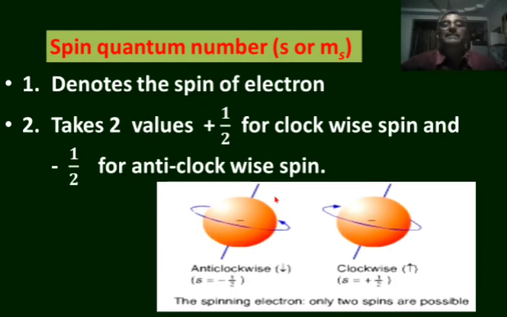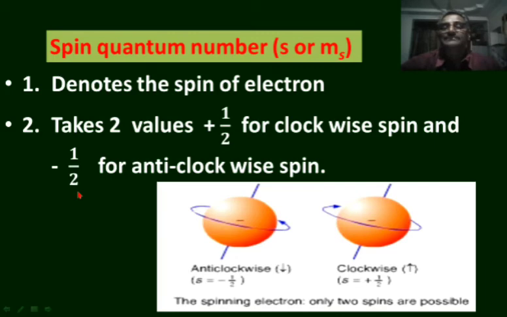Another one is spin quantum number. This spin quantum number was suggested by the scientists in order to represent the spin of electrons. A revolving electron spins around its own axis. There are two possibilities of spinning of electron, one in the clockwise direction and the other in the anti-clockwise direction, opposite to the clockwise direction. For the electron which spins in the clockwise direction, plus half is assigned, and for the electron which spins in the anti-clockwise direction, minus half is assigned.